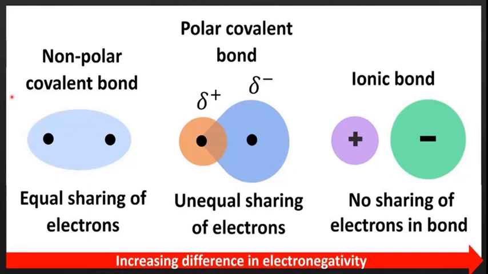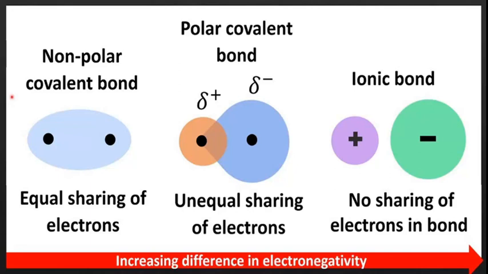That is the polarity. Suppose there are different types of molecules or ions, there will be a different charge. The amount of charge differs. Therefore, there is unequal sharing of electrons. This is the study of polar covalent bond.